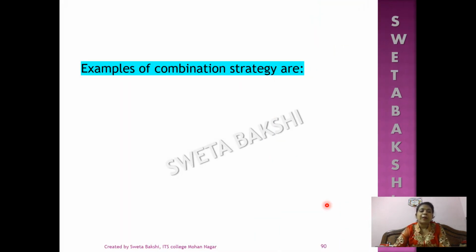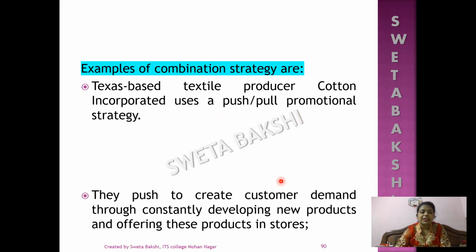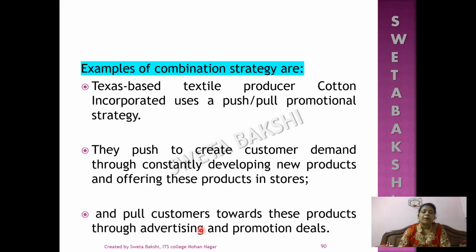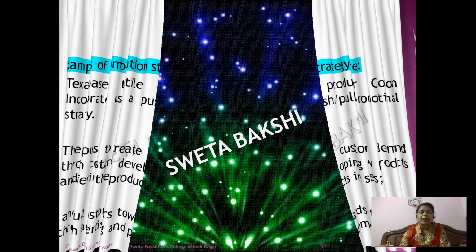Now, an example of a combination strategy: Texas-based textile producer Cotton Incorporated uses push and pull promotional strategies. They push to create customer demand through constantly developing new products and offering these products in the stores, and pull customers towards these products through advertising and promotion deals, etc.